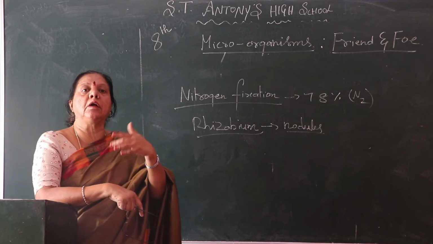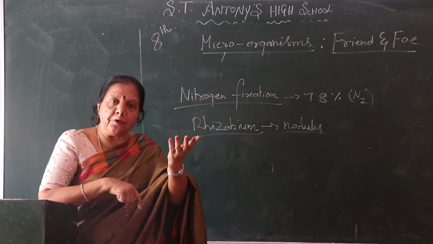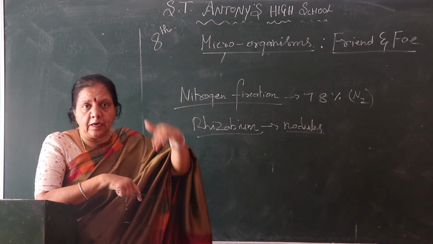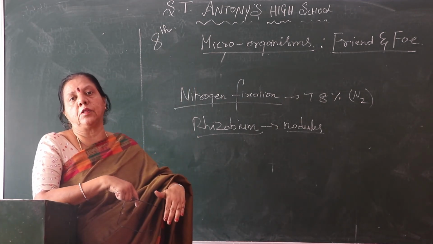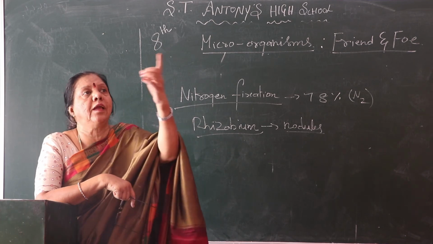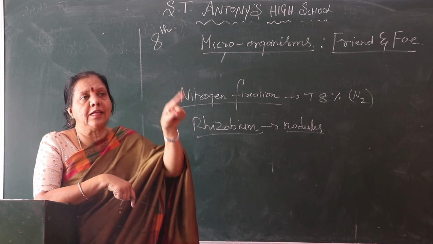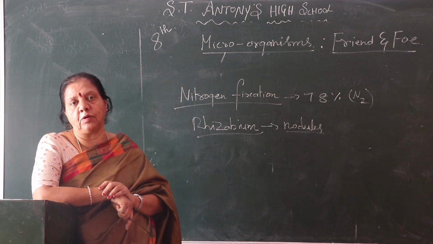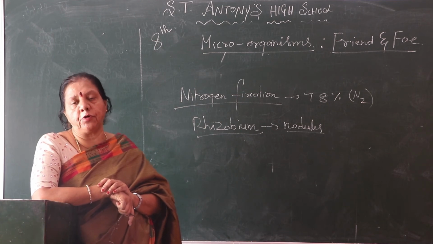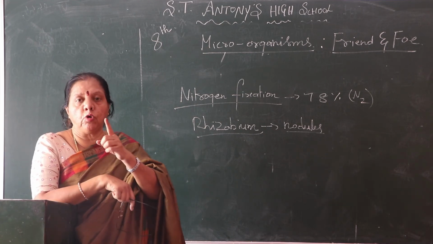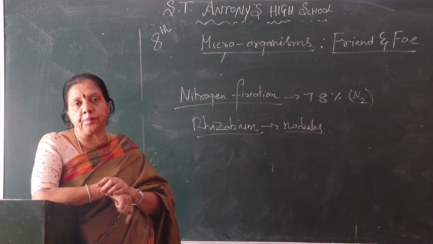That nitrogen components converted into the atmosphere. Once again that is used by the plants. So once again that spoils. So once again converted into nitrogen. This is the cycle given in your textbook. So you try to read and try to understand. You have to draw that cycle. How does it go?